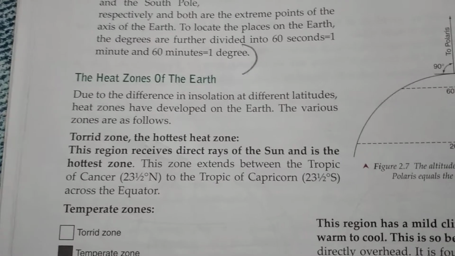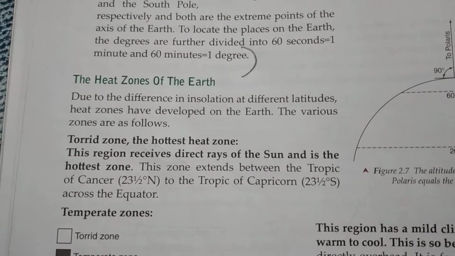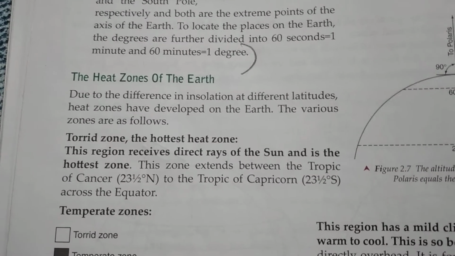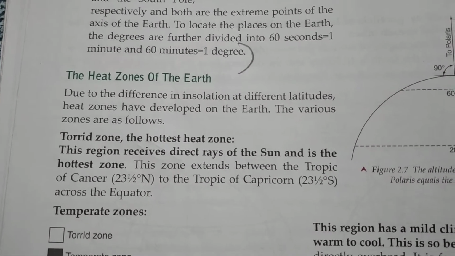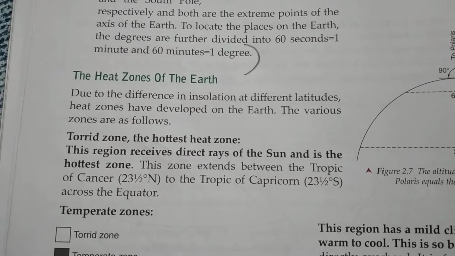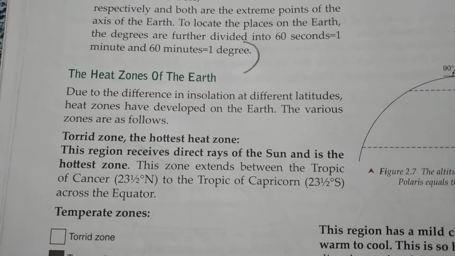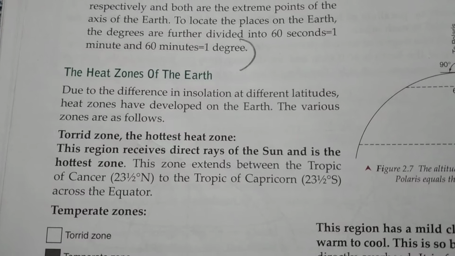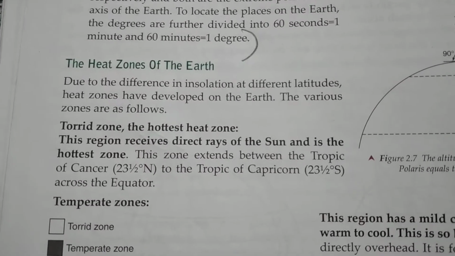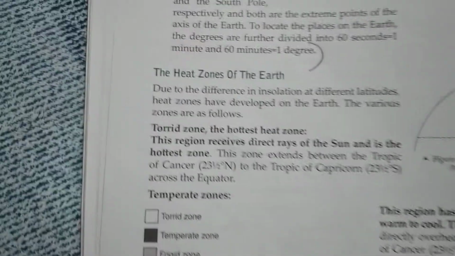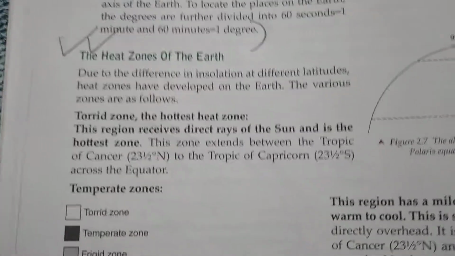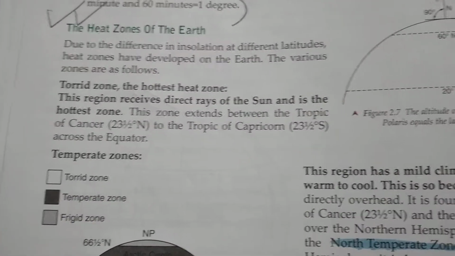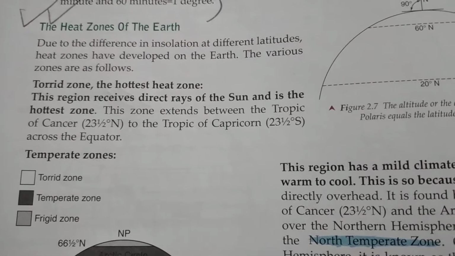I repeat, name the heat zones of the earth and briefly write about any one of them. So children, over here there are 3 heat zones: the torrid zone, which is the hottest zone, then the temperate zone or the mild zone, and the frigid zone is also there. So first you have to write down the name of all the 3 heat zones, and now I leave it upon you which one you want to learn.